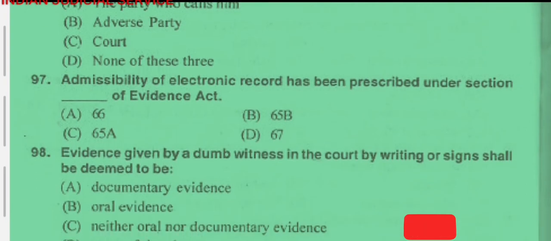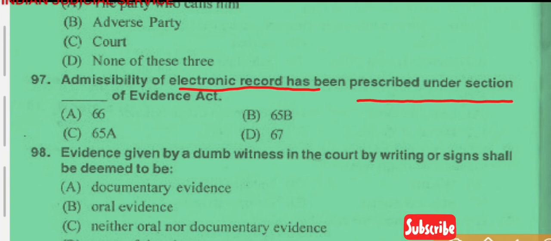Now question number 97. The admissibility of electronic record has been prescribed under section. This question is very important, asked many times in various judicial exams. So the answer is 65B. So the answer is option B.